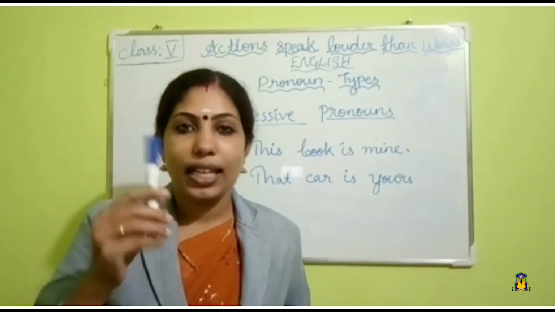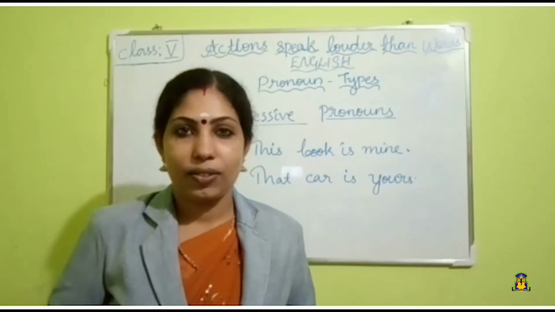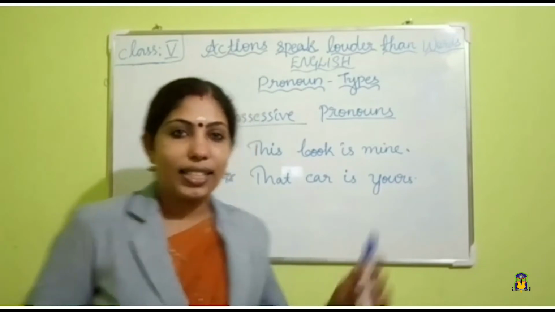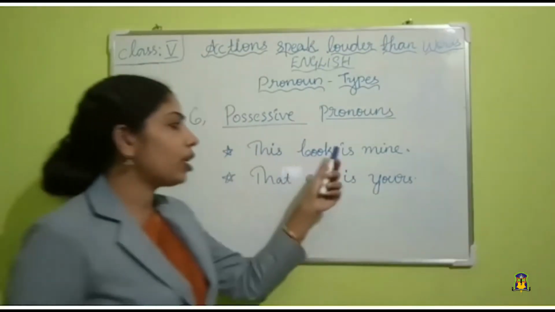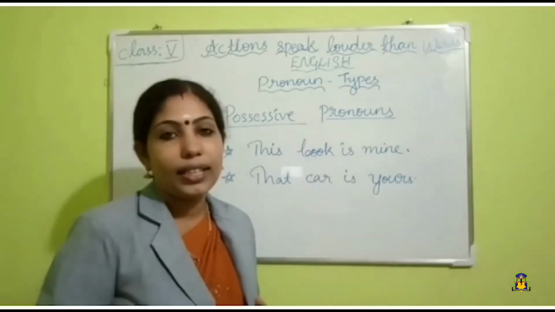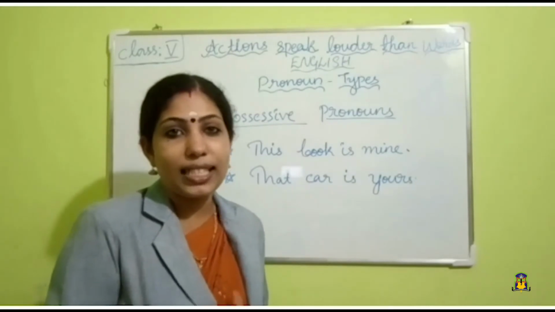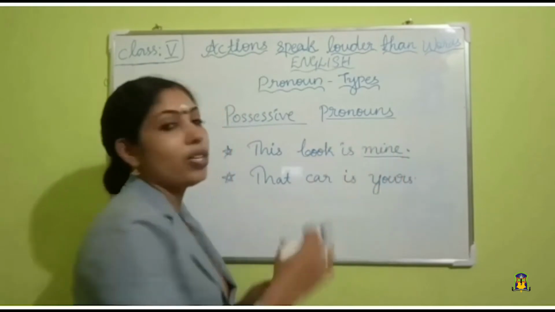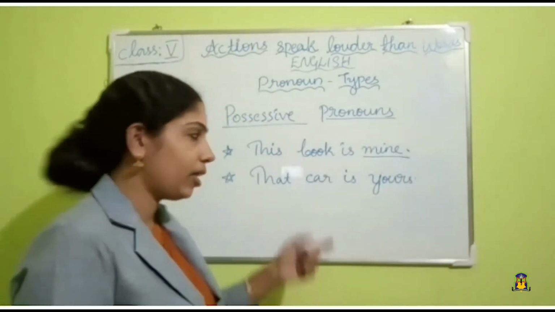See this pen? This pen is mine. So, mine shows the possession, right? See the examples? This book is mine. Here, the possessive pronoun is mine. Okay? Mine. It shows the possession or belongings.